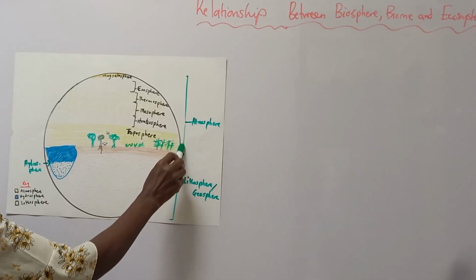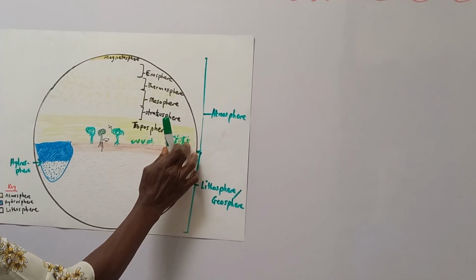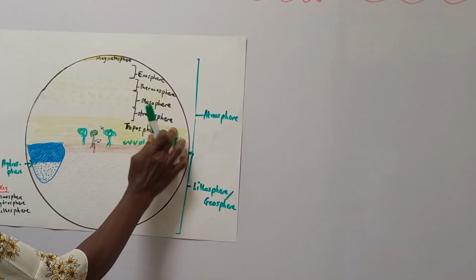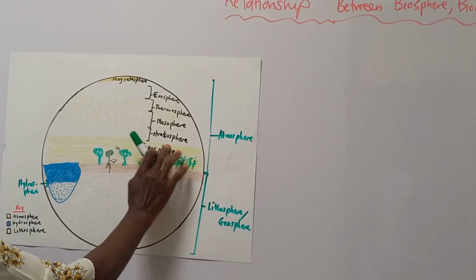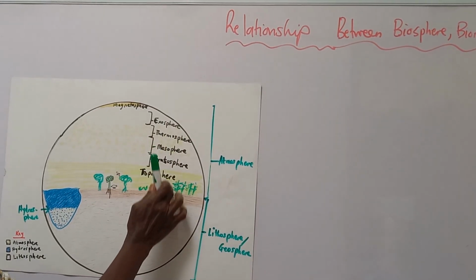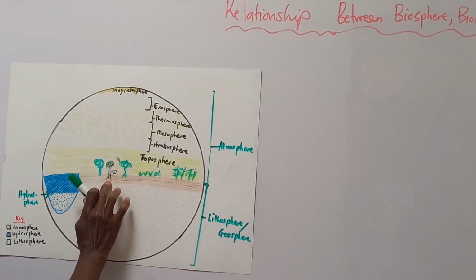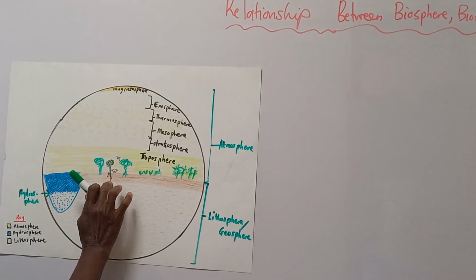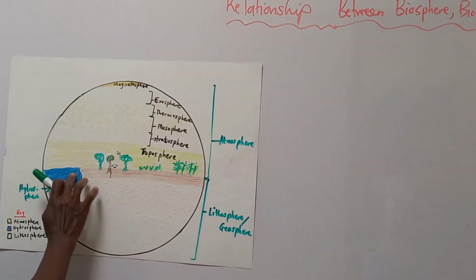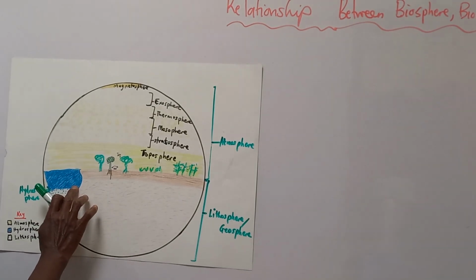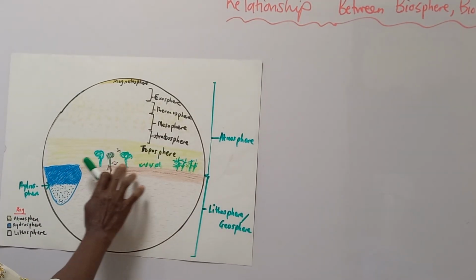The atmosphere, which is a mixture of gases, only the troposphere, that's the part of the atmosphere that has clouds, water vapor, oxygen, nitrogen, the gases that living things need, that's the troposphere. Then you have the ground, the deepest parts of the ground that life can be found is where roots get. Then you have water, hydrosphere, the part of the water where life exists. All these form the biosphere.